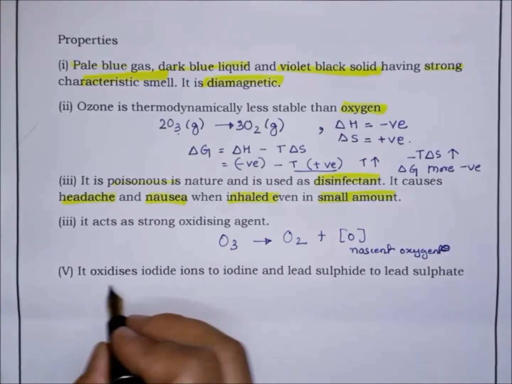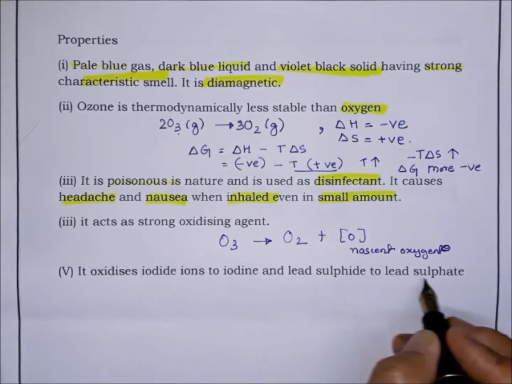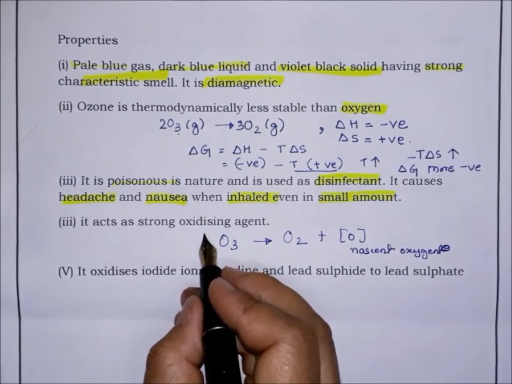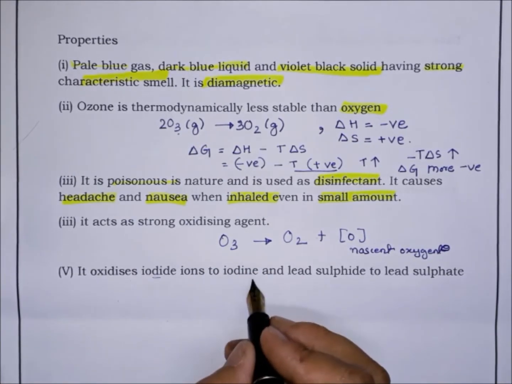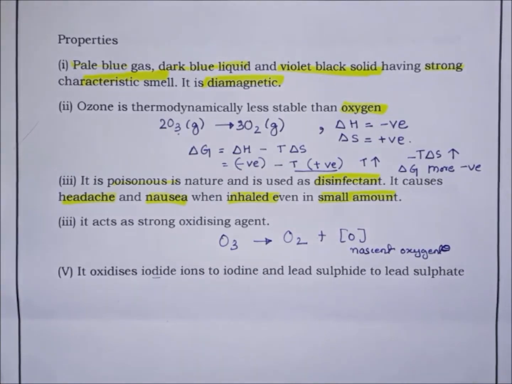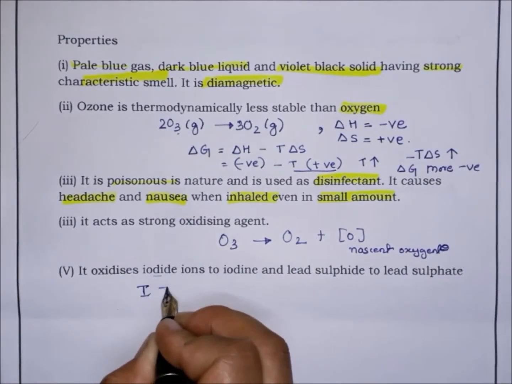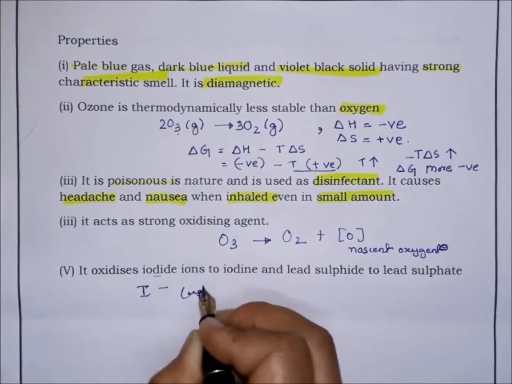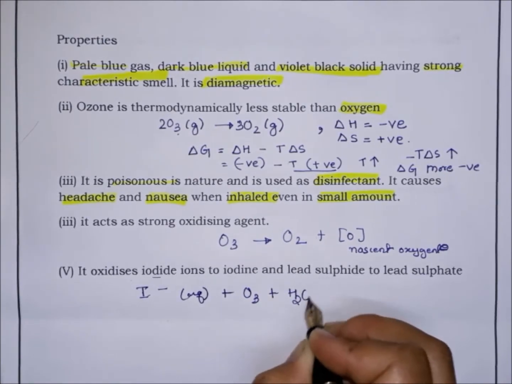Next, it oxidizes iodide ion to iodine, and lead sulfide to lead sulfate. So since it is a strong oxidizing agent, it oxidizes iodide to iodine, lead sulfide to lead sulfate. Take the iodide, aqueous, then ozone. Aqueous means water will be there, right?